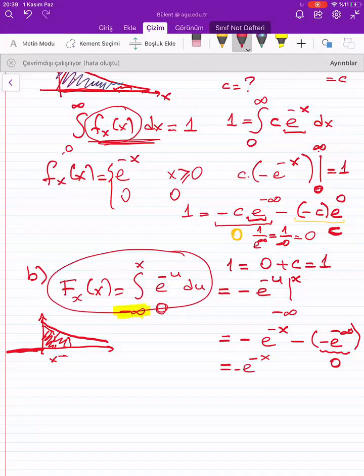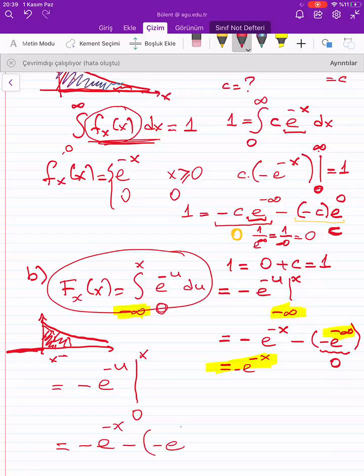So this shouldn't be like that. Okay, what should I do? Again, minus e to the power minus u from 0 to x, and then the output is minus e to the power minus x minus minus e to the power 0. Well, this is minus 1. Minus minus 1 is 1. And the output is 1 minus e to the power minus x.